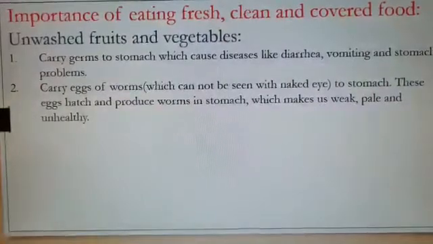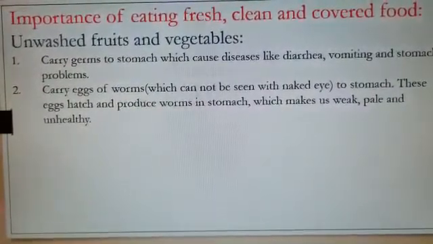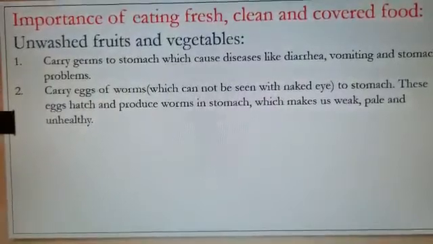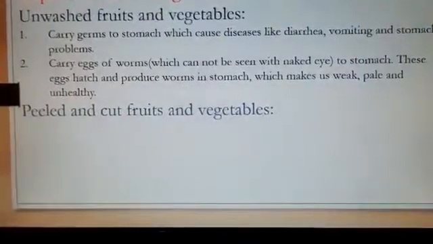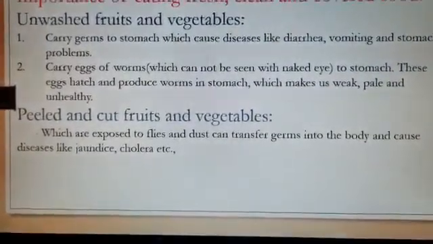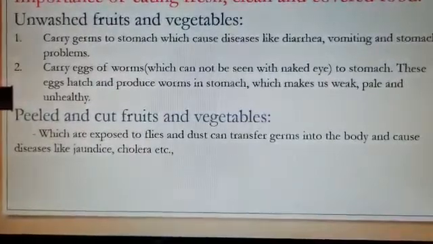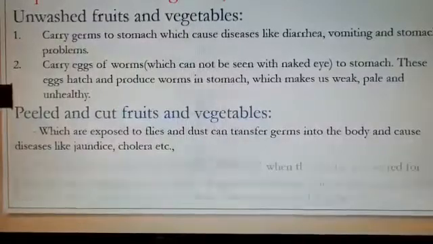These eggs hatch and produce worms in the stomach and consume the food we eat, which makes a person weak, pale and unhealthy. And cut fruits and vegetables which are exposed to flies and dust can also transfer germs to our body and cause diseases like jaundice, cholera, etc.